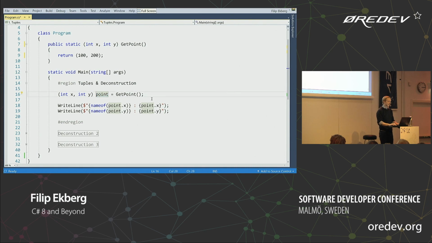What's super confusing is if I rename the first one here to y and the second one to x, you'll have all kinds of interesting bugs in your application.